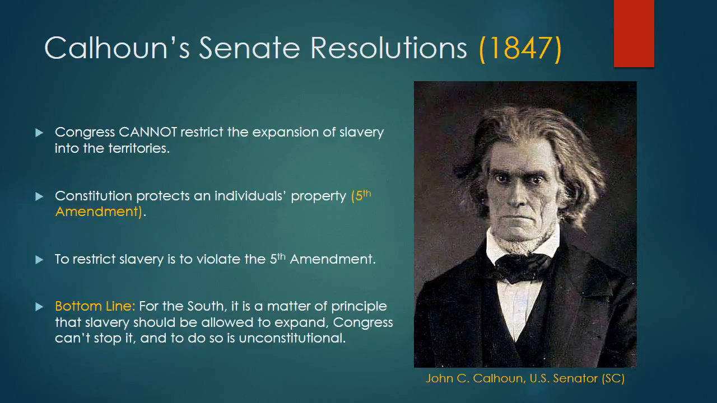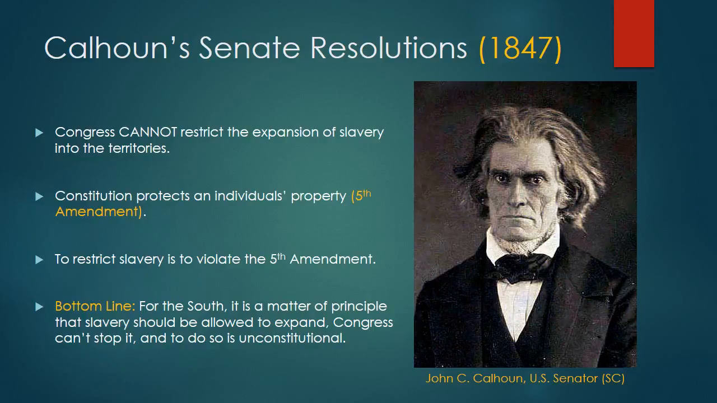So bottom line here, for the South, it is now a matter of principle that slavery should be allowed to expand, that Congress cannot stop it, and if they try to do it, the South sees it as unconstitutional. And see, these are matters of principle now. These are not matters of opinion anymore. The North is of the opinion that slavery should not expand and that Congress can and will and should stop it. And the South is the opposite extreme, that Congress can't do anything about it. To do so is unconstitutional.